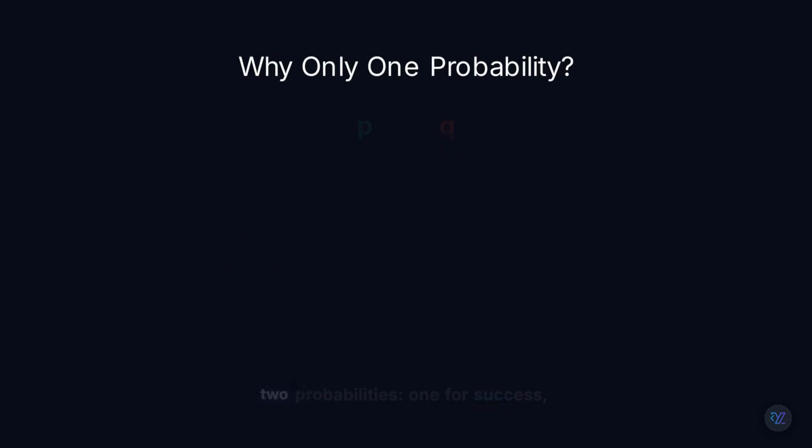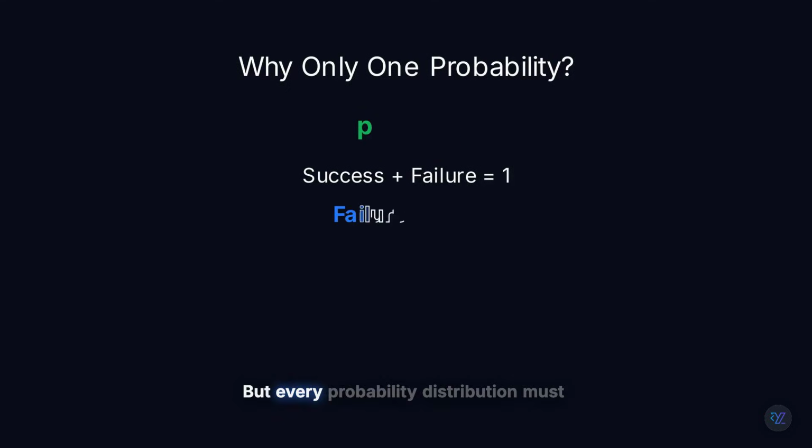You might think we need two probabilities, one for success, one for failure. But every probability distribution must add up to 1. So if success already has probability p, failure doesn't need its own variable. Whatever success doesn't take, failure gets. That's why Bernoulli distributions only need one parameter, p.